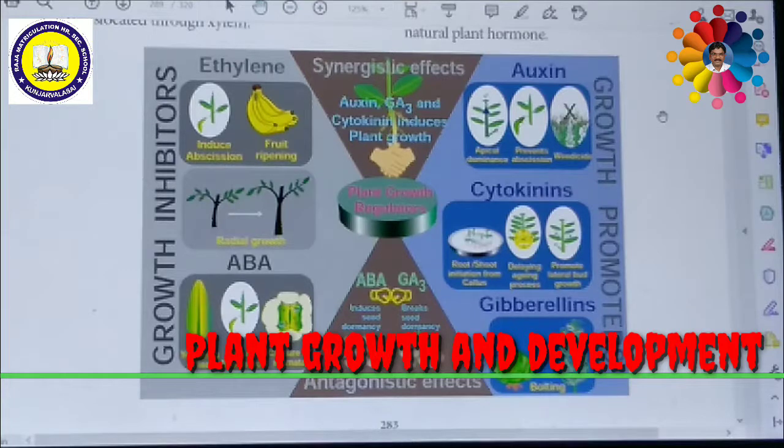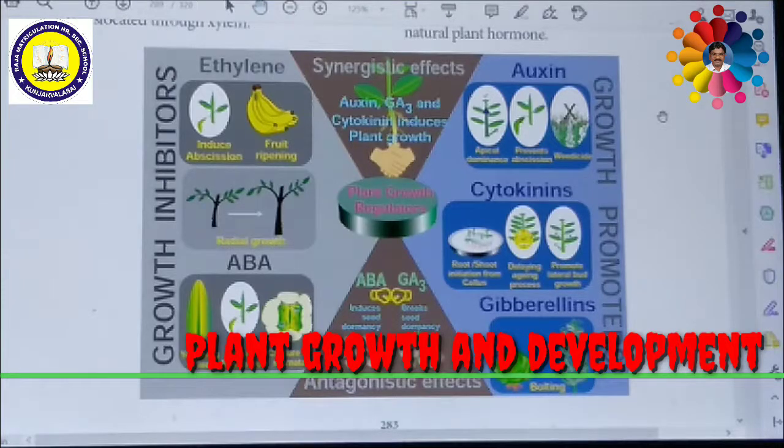Moreover, auxin can suppress the growth of lateral buds by the apical buds, due to the auxin produced at the apical buds. This is called apical dominance. That means if auxin is present at the tip of the plant, it allows the plant to grow only at the apex, but suppresses the lateral growth.